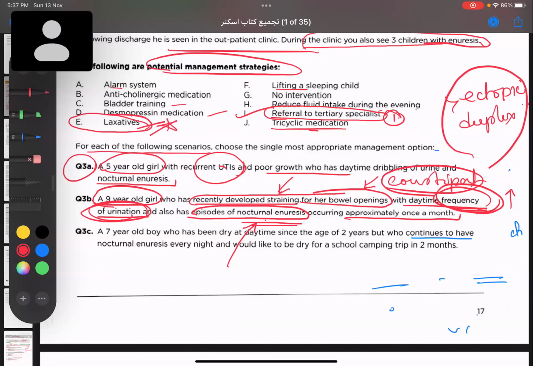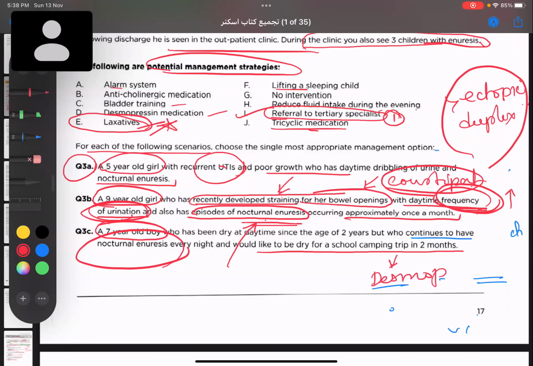That's it. Next case, a 7-year-old boy who has been dry at daytime. They made it very clear he's very dry during daytime, so it is not day and night symptoms. Since the age of 2 years, but who continues to have nocturnal enuresis every night and would like to be dry for a school camping trip in 2 months. So he only has nocturnal enuresis and he wants to be dry for a school camping trip. What will we do for the short term? Desmopressin. We are going to give him desmopressin. So this is our answer.